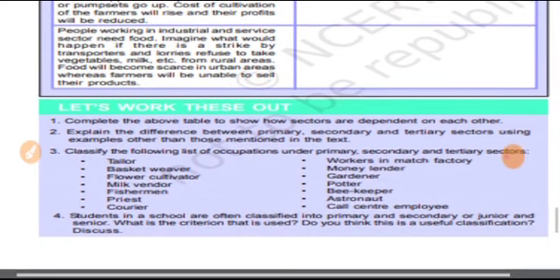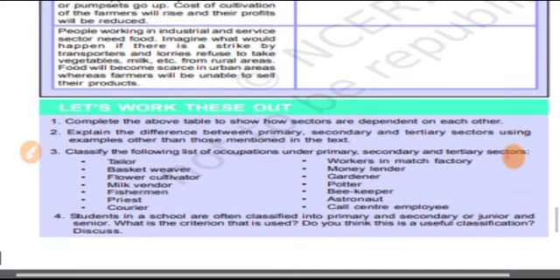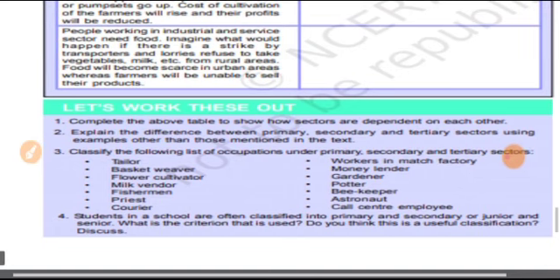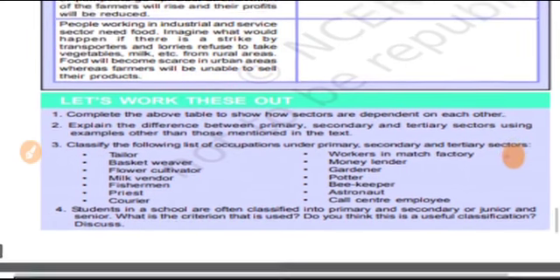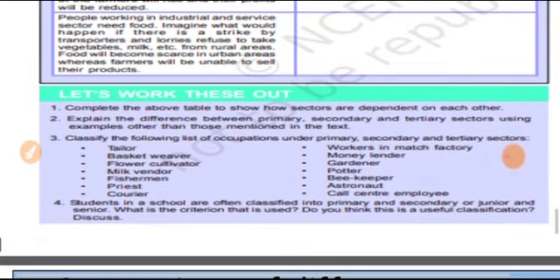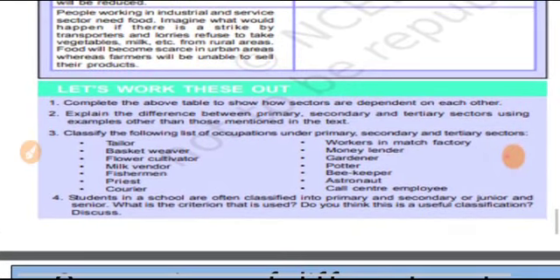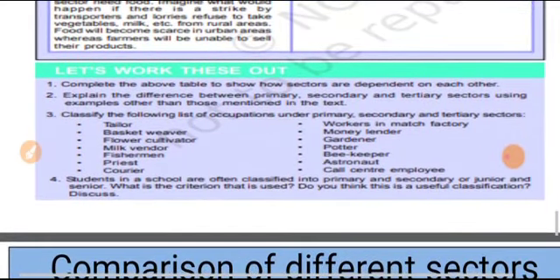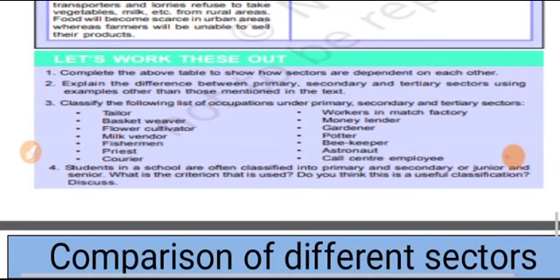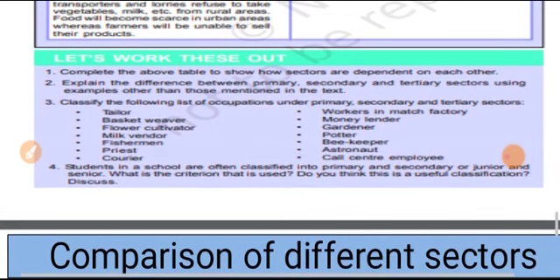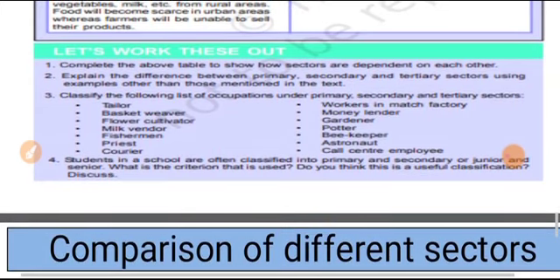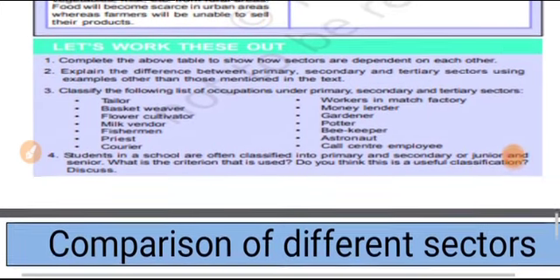Secondary sector, they asked. This sector covers those activities in which natural or primary products are changed into other forms through manufacturing. For example, again, let us take the example of wheat. We manufacture it into different products like biscuits or bread, anything. Then the tertiary sector includes those activities that help in the development of the primary and secondary sector. For example, railway, shopkeepers, banking, etc.